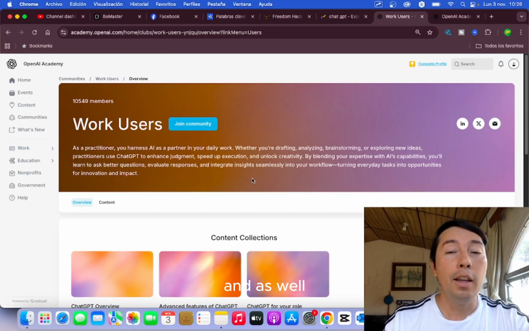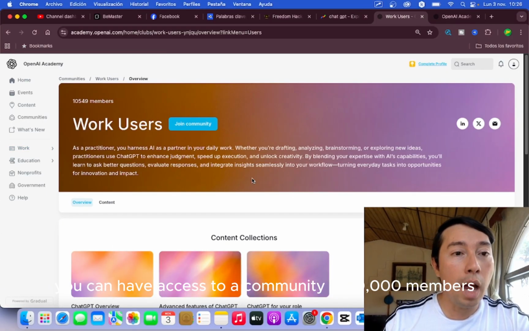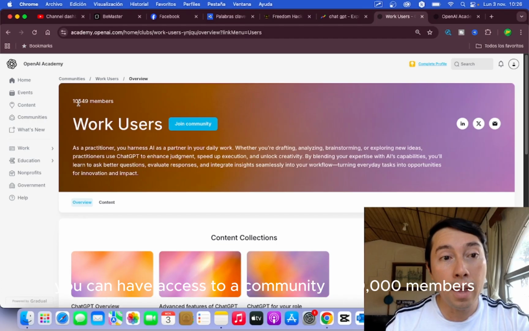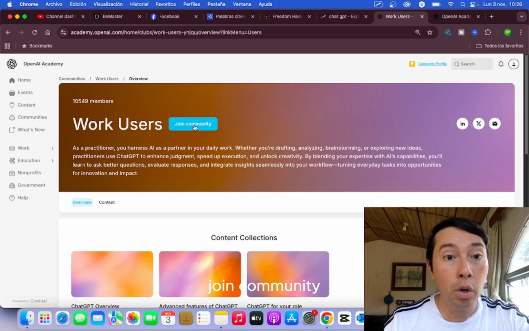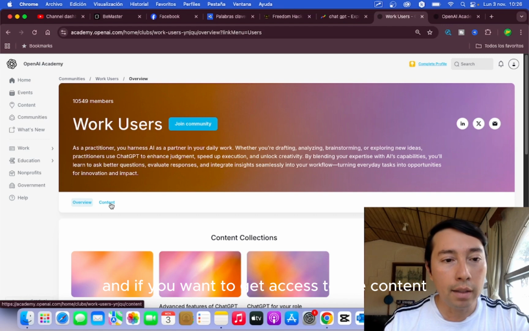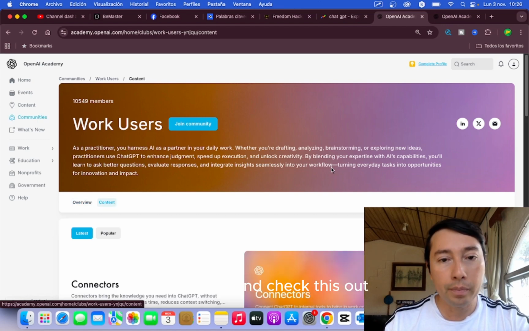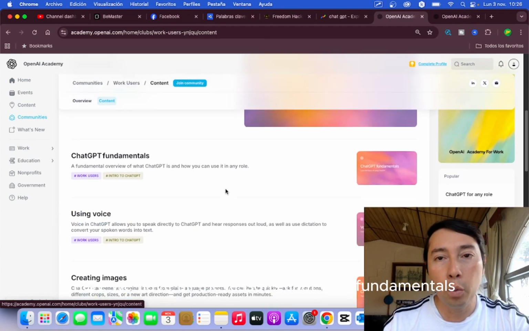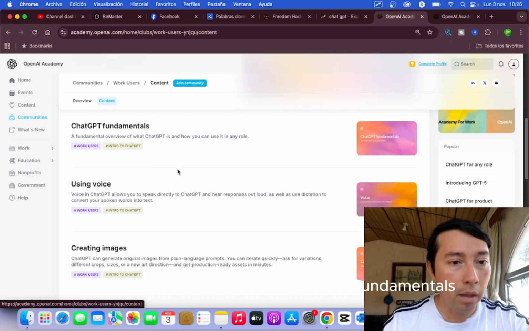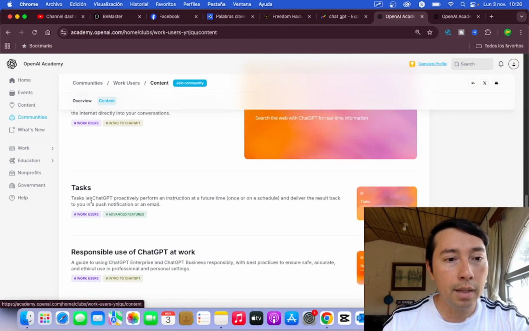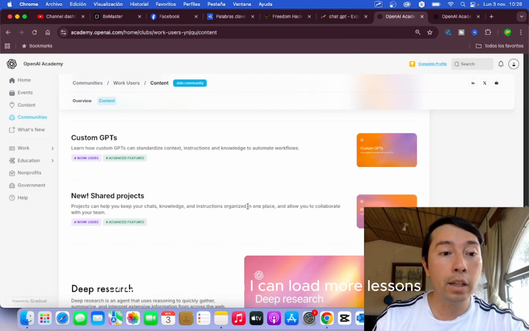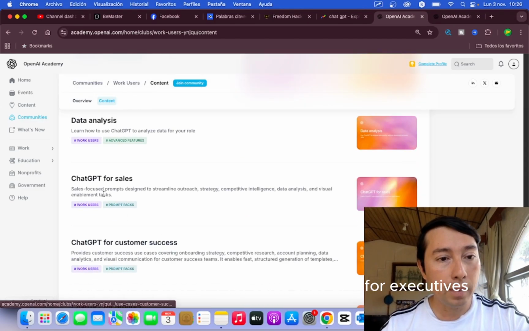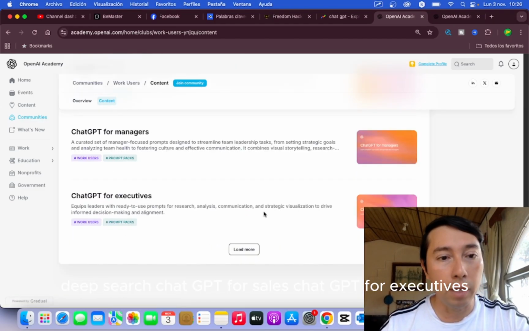As well, you can have access to a community of 10,000 members. So you just need to click here where it says join community. And if you want to get access to the content, click here and check this out. Here we have all the lessons: ChatGPT fundamentals, creating images, tasks. And if I scroll down, I can load more lessons: deep search, ChatGPT for sales, ChatGPT for executives.